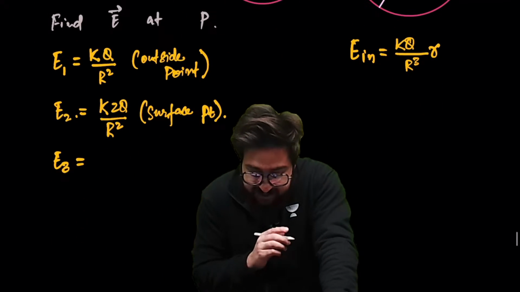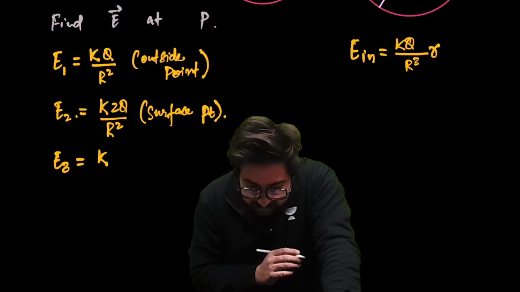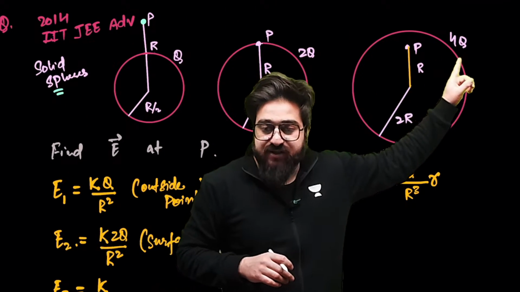Okay. So if I just write it over here, I can write this will be K. And when it comes to the Q, charge on this is, we say, sir, 4Q.